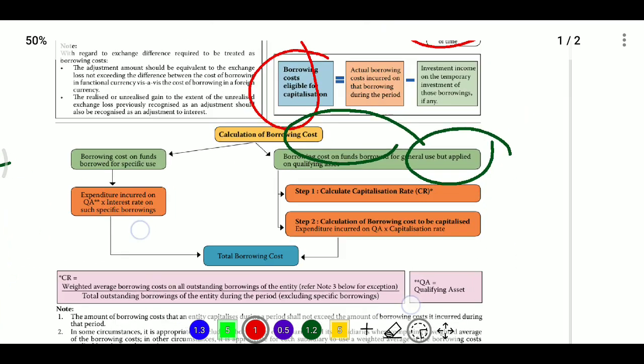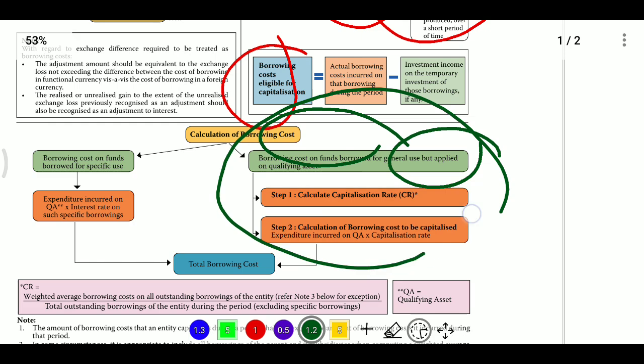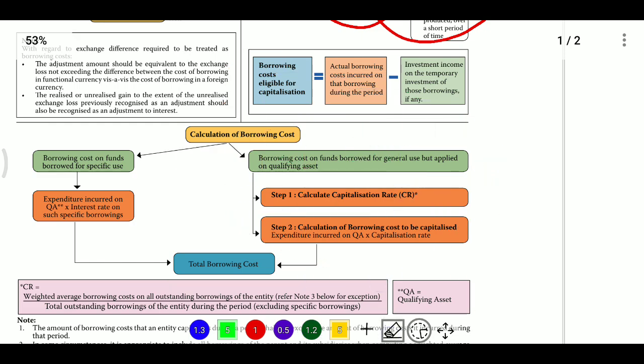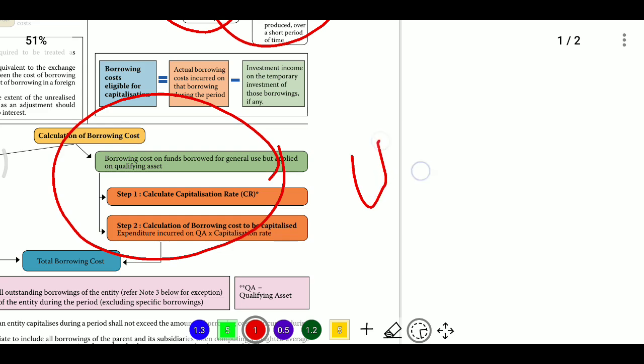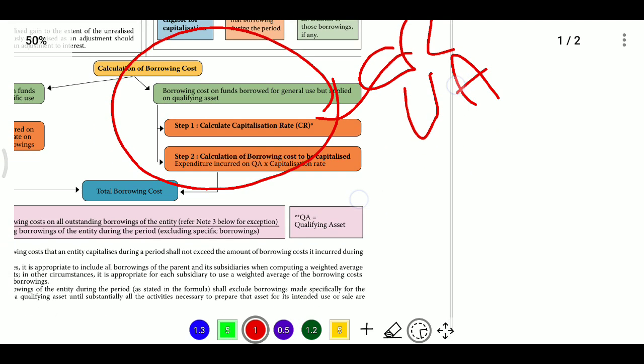Then after that, we will calculate the borrowing cost for general borrowings. Here the capitalization rate, which is a weighted average rate, will be calculated. How do we get the rate?